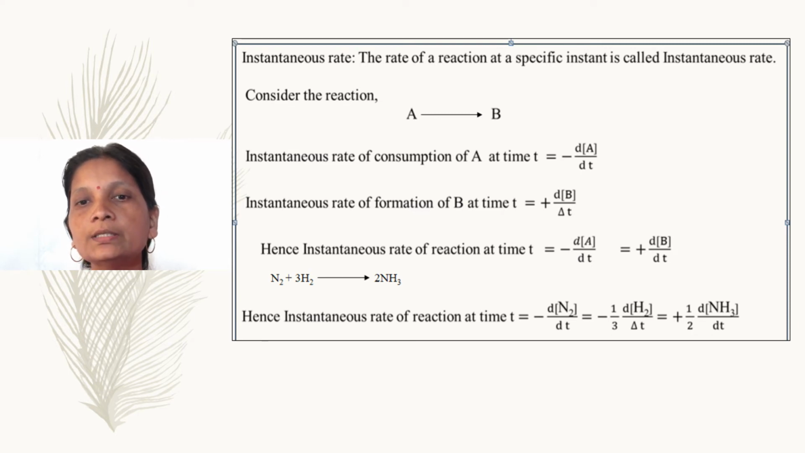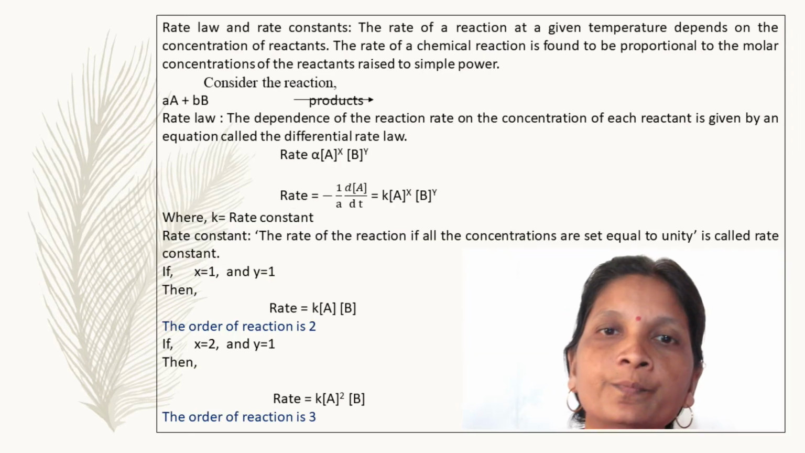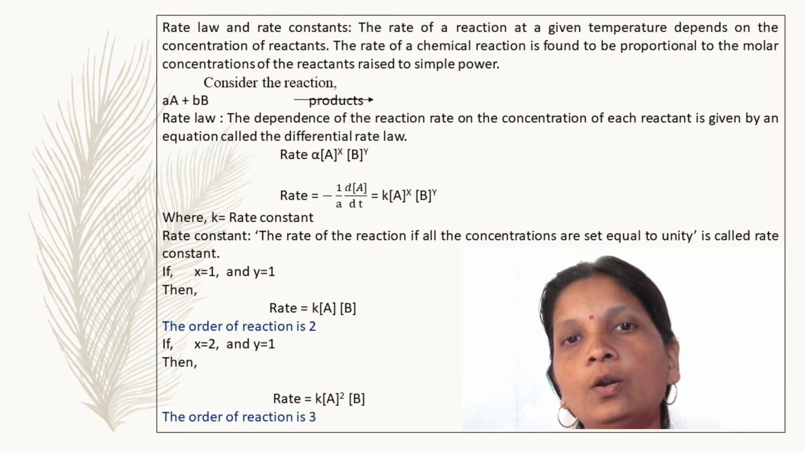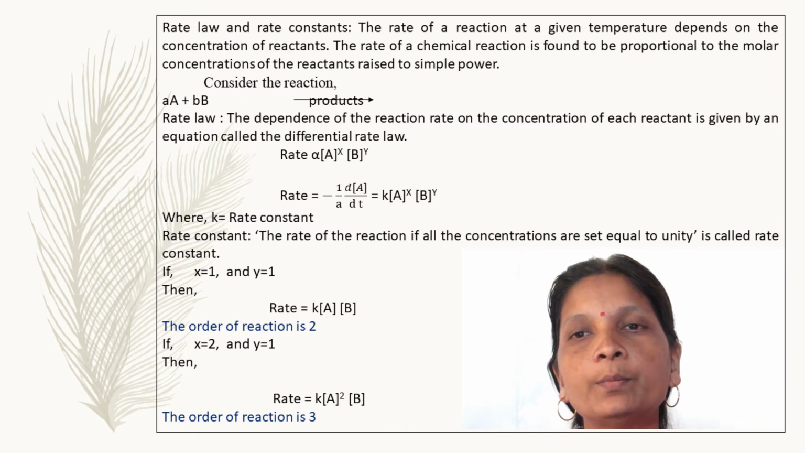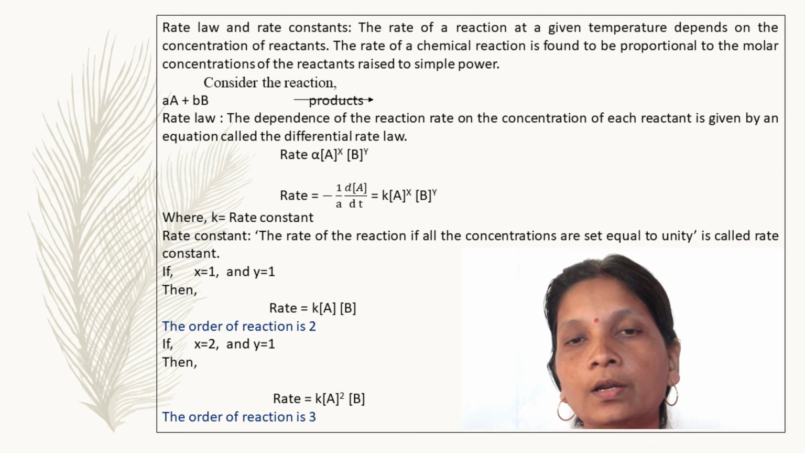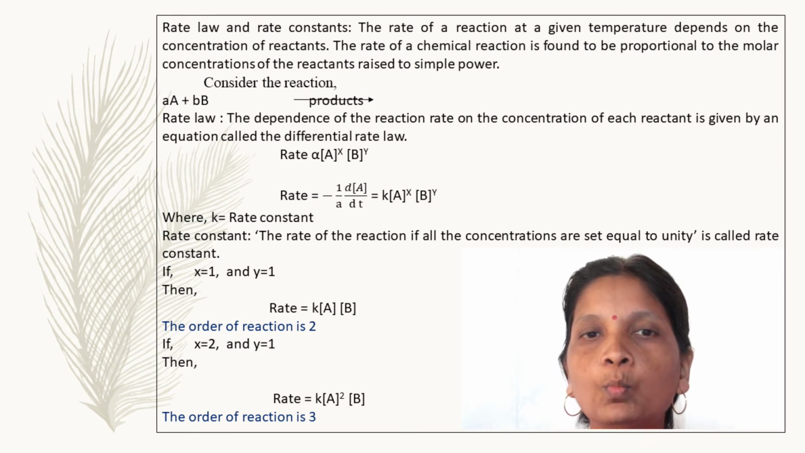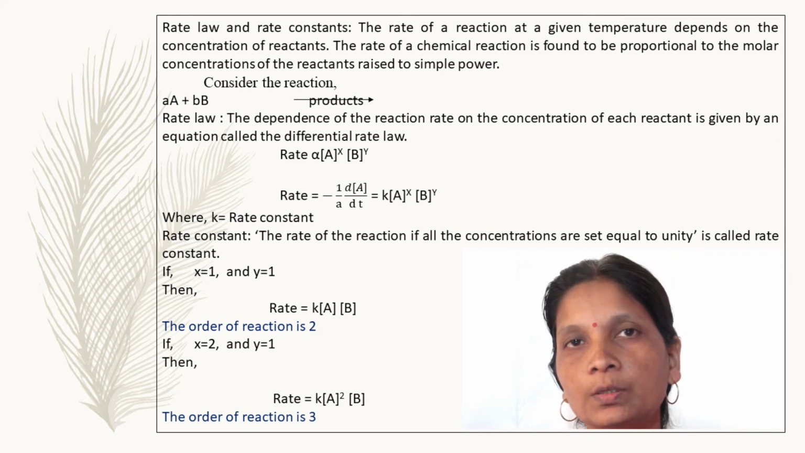So the instantaneous rate of formation of ammonia is, look over here. Now let us discuss the new term, that is the rate law and rate constant. The rate of reaction at a given temperature depends on the concentration of the reactants. The rate of a chemical reaction is found to be proportional to the molar concentration of reactants raised to a simple power.